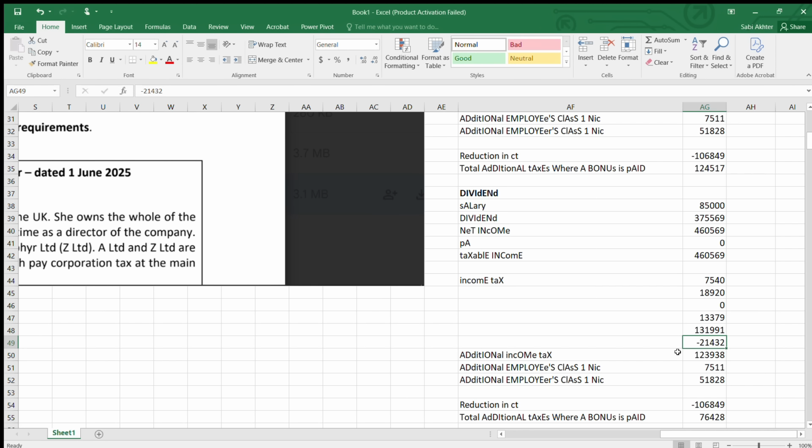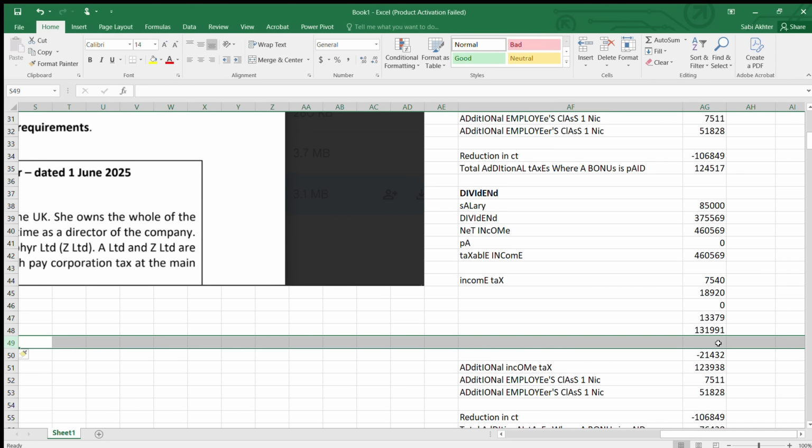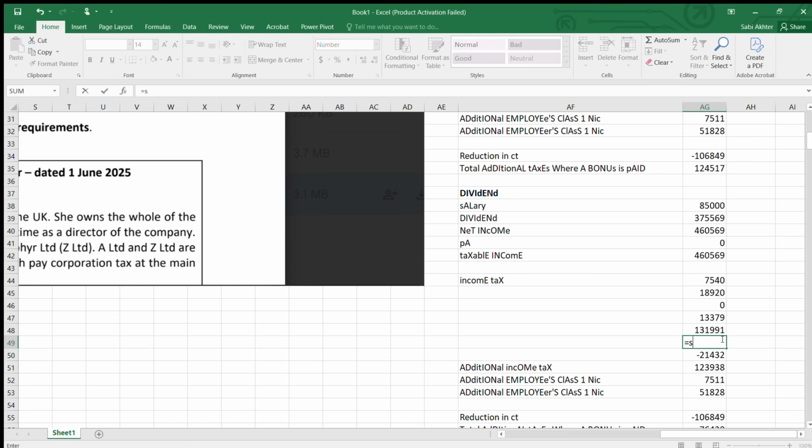So now I'll be deducting 21,432. But before that, I need the total. So the total is 171,830.